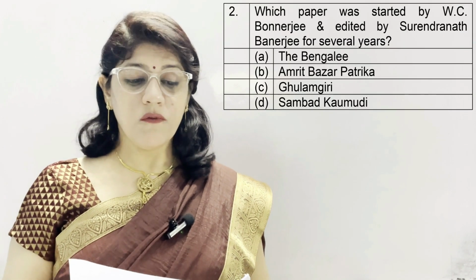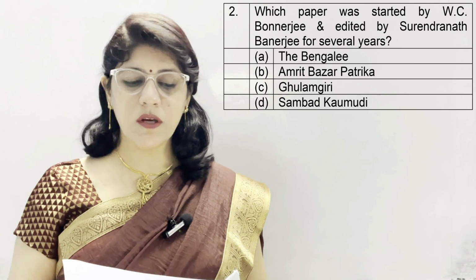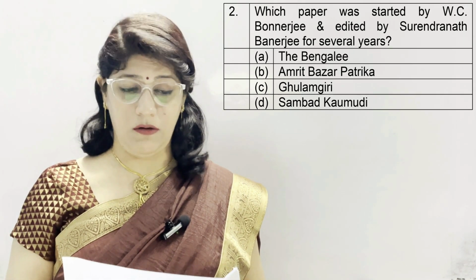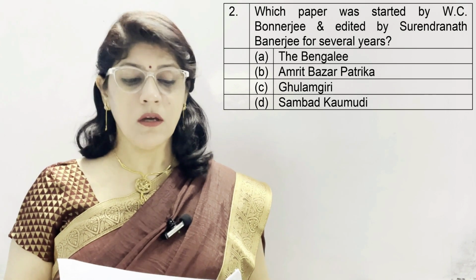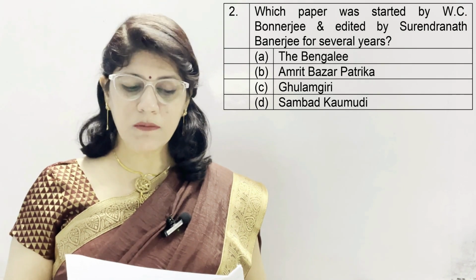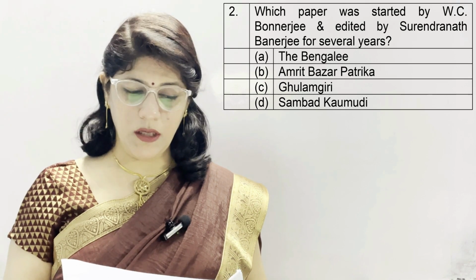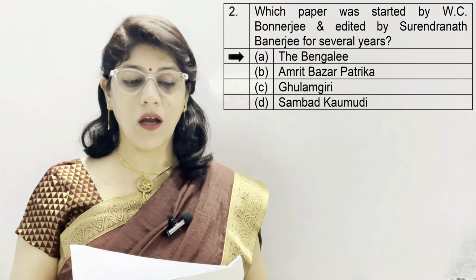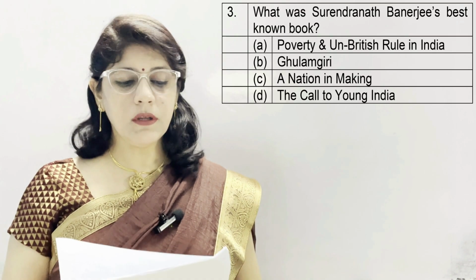Question number 2. Which paper was started by W.C. Banerjee and edited by Surendranath Banerjee for several years? Option A is The Bengali, B. Amrit Bazar Patrika, C. Gulamgiri, and D. Sambad Kaumudi. And the correct answer is A. The Bengali.